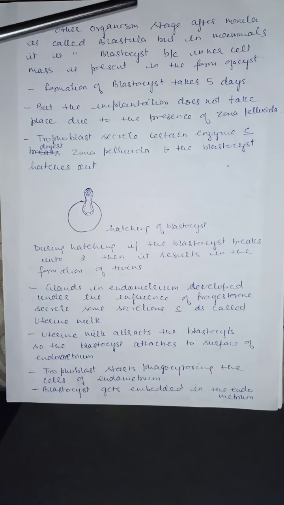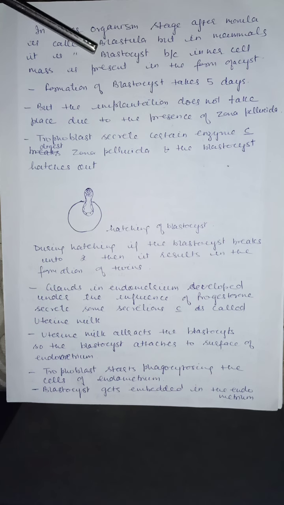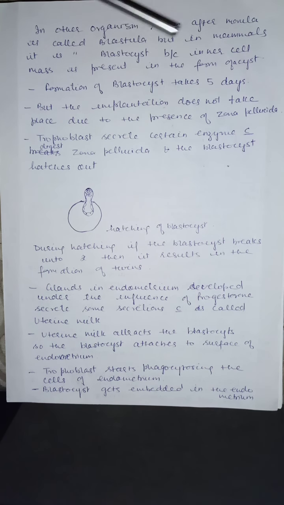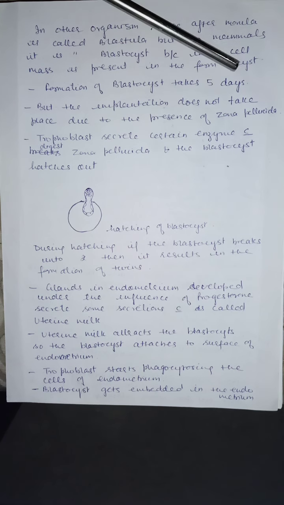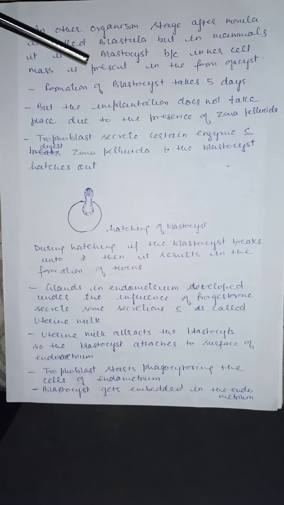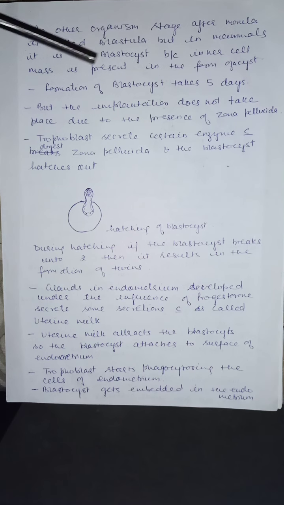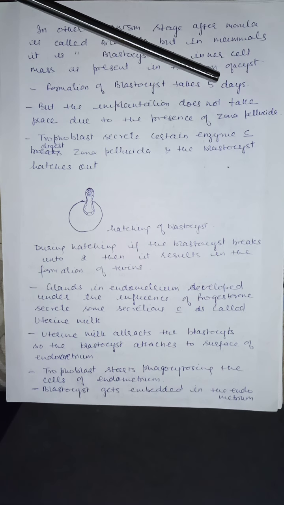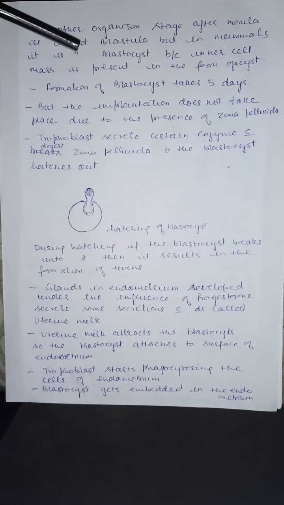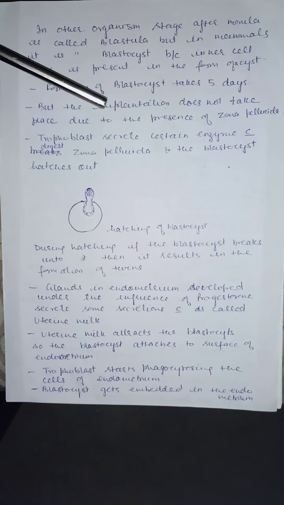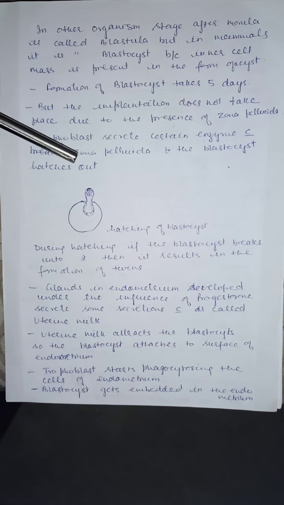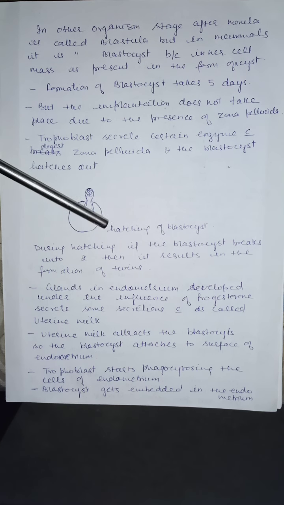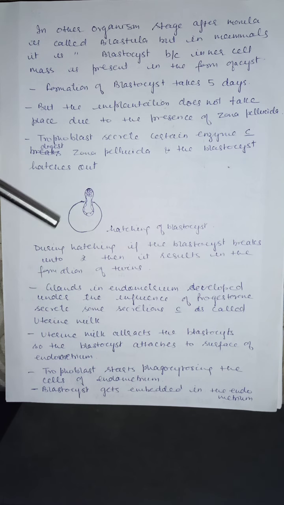In other organisms, the stage after morula is called blastula, but in mammals it is always called blastocyst because the inner cell mass is present in the form of a cyst. Formation of a blastocyst takes at least 5 days. But the implantation does not take place due to the presence of zona pellucida. See, blastocyst is formed, but around the blastocyst zona pellucida is present. So zona pellucida will prevent the implantation of the blastocyst in the uterus.